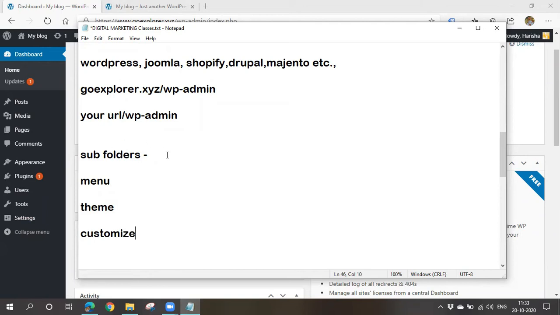Subfolders means they can be pages or categories or posts. I'll say about what is category, what is post, and all later. So let's start with creating subfolders. So I'll go to subfolder. These are the 4 steps you have to follow. First, let me create some pages.